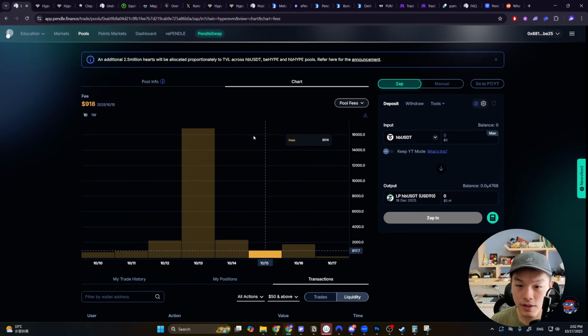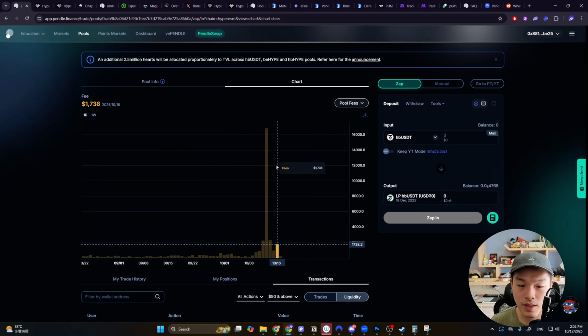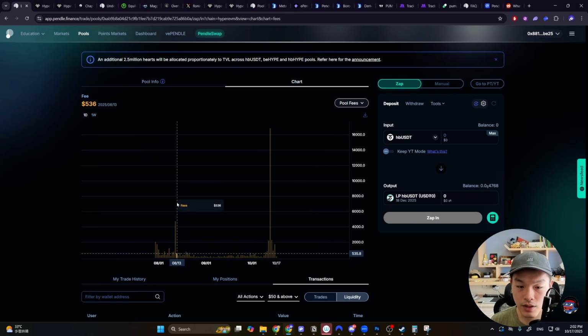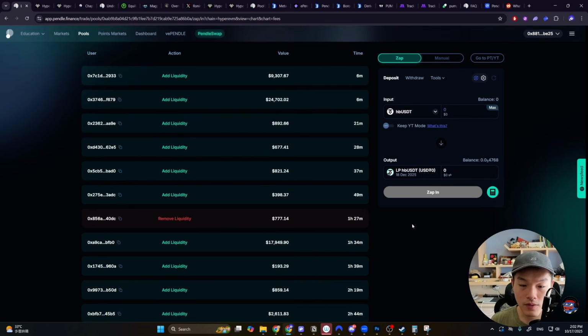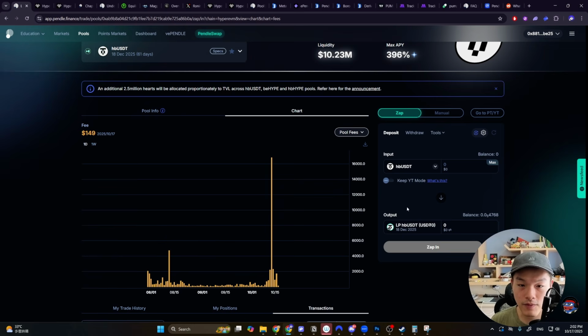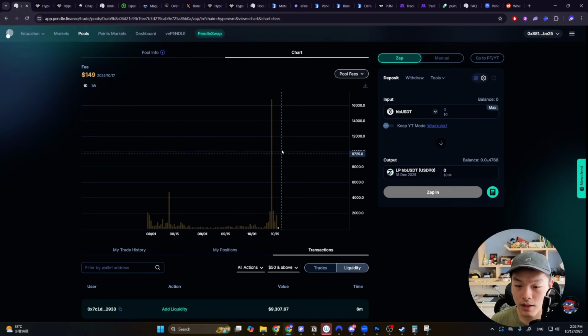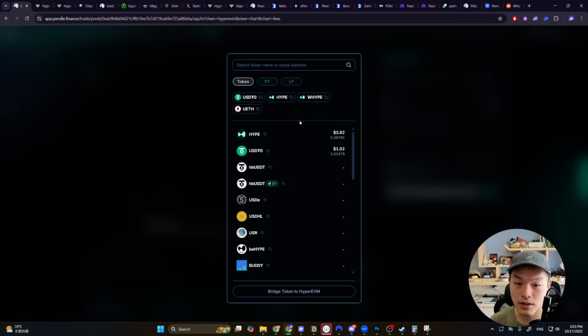And what we could also see is the pool fees tab, and zoom out here to get a gauge and estimate on the fees, right? You could see the fees have been relatively low for these couple of months in September, but then there was a huge spike here in the liquidation event. But again, that's a one-off event. So if that's factored into that 7% yield that we were just looking at, maybe the fee APY for this pool is not going to be accurate. So that's something to consider when you guys are providing liquidity.